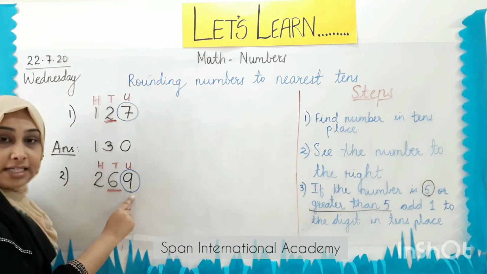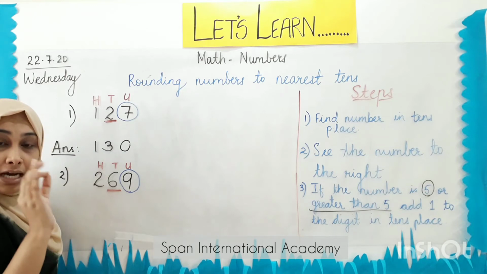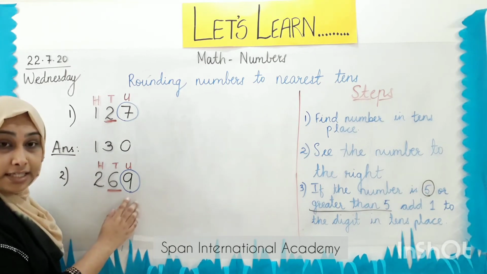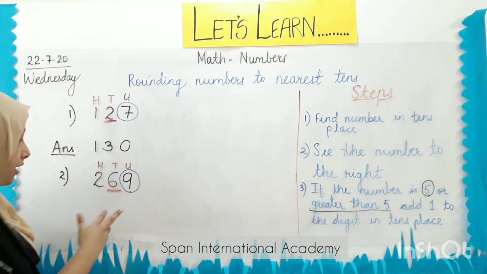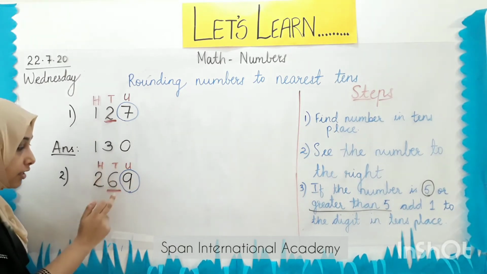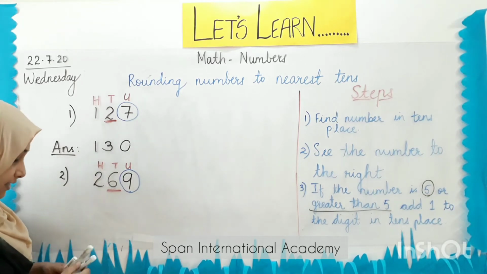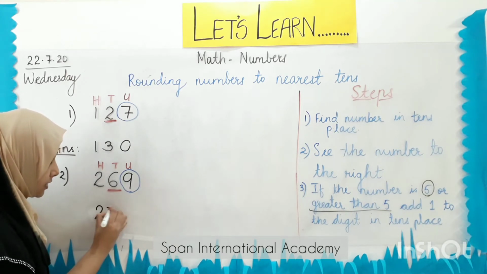So we have it as number 9. Is number 9 less than 5 or more than 5? Yes, you are right. Number 9 is more than 5. So now I will add 1 to number 6. 6 plus 1 gives me 7.